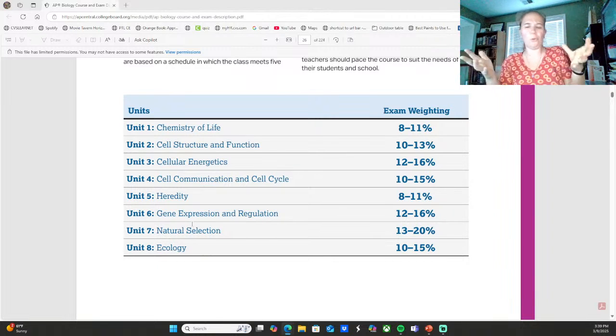So don't get fooled by saying, oh, well, this is ecology because it has to do with organisms. Well, we're looking at biology. The entire year is on organisms.